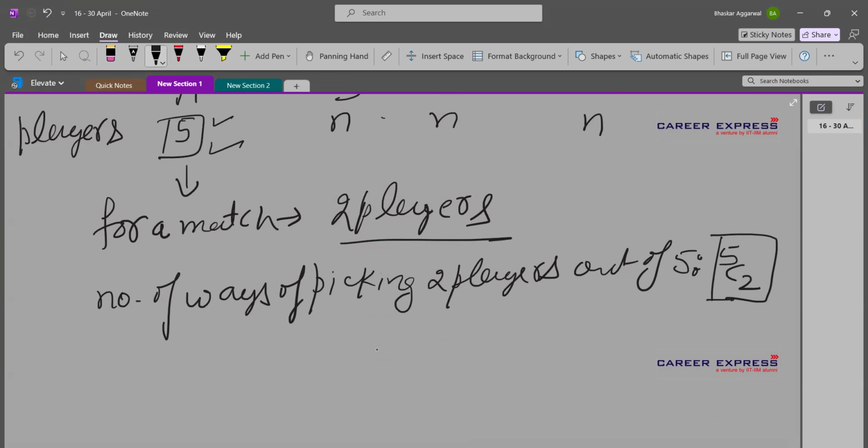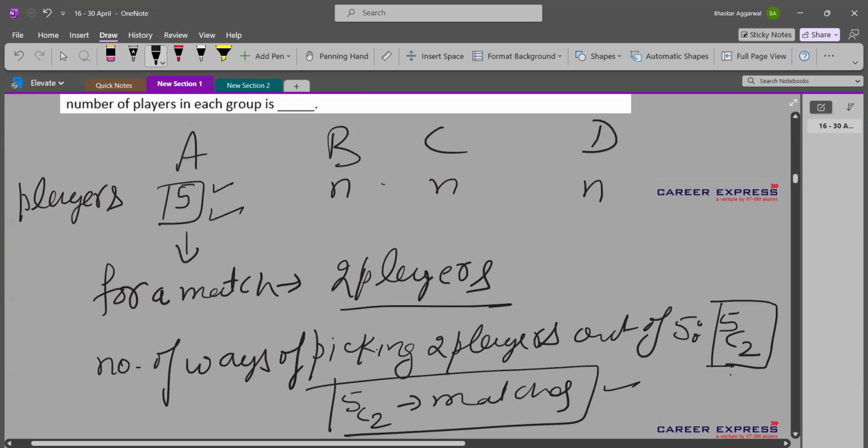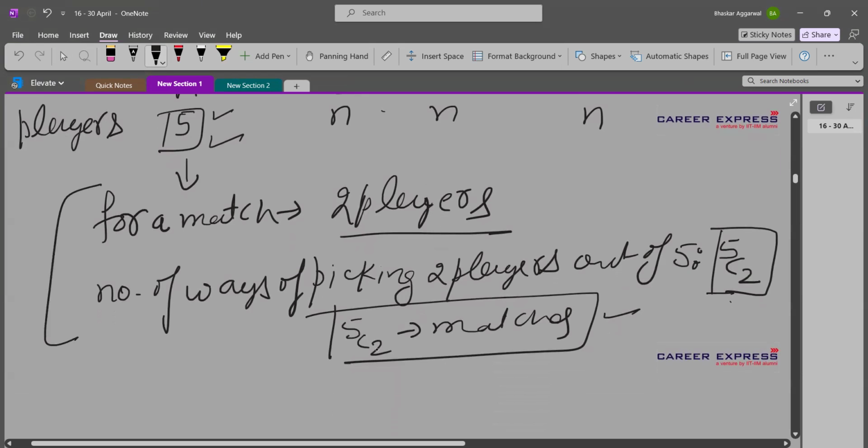So however many different combinations we can pick, we will get those many matches. So it will be 5C2 matches also. 5C2 matches. So if there are 5 players, it will be 5C2 matches. So if there are N players, it will be NC2 matches. So this was one way to understand this.